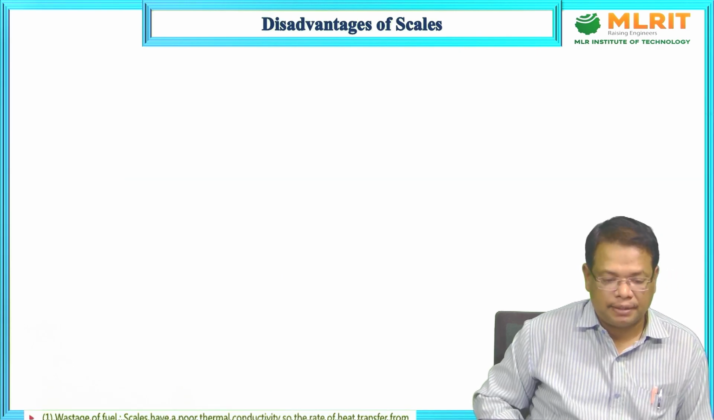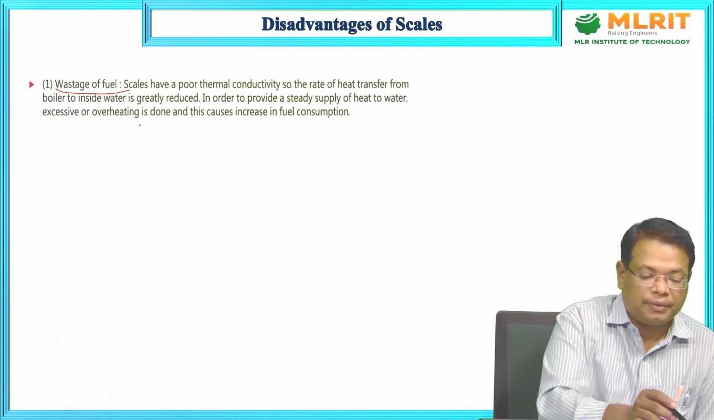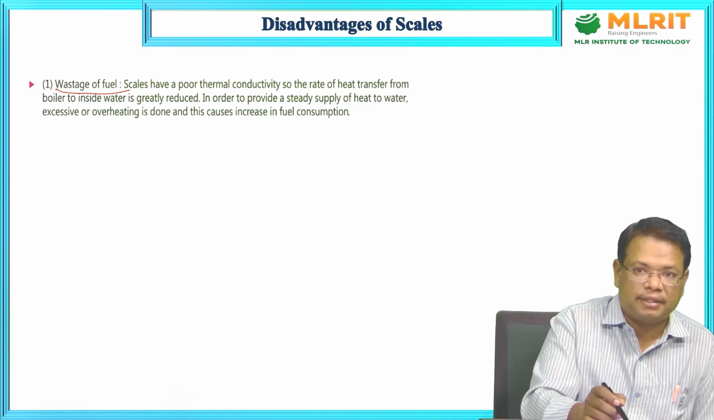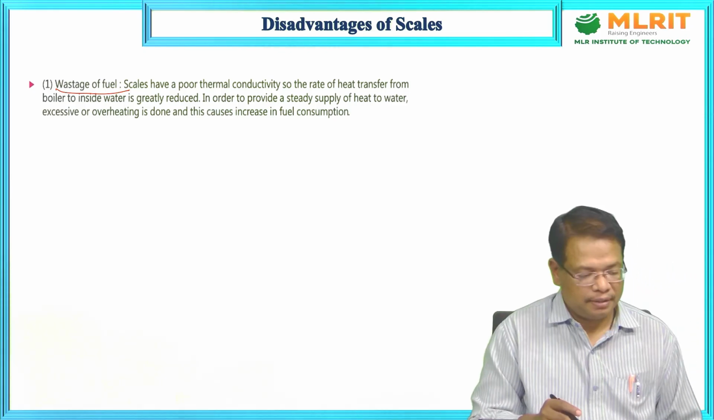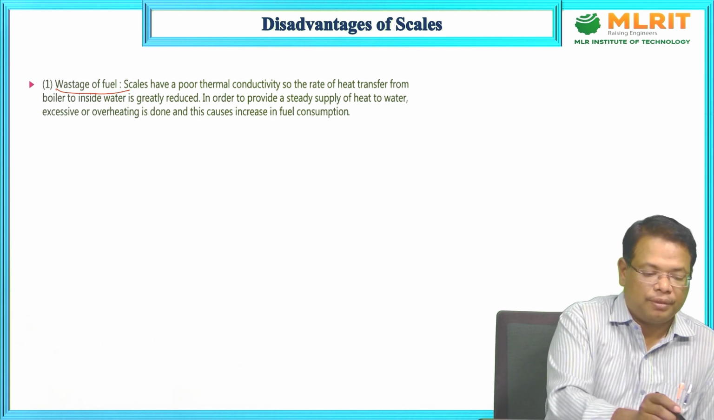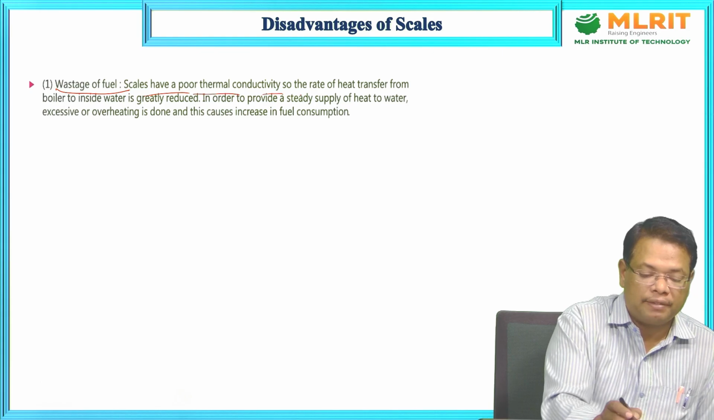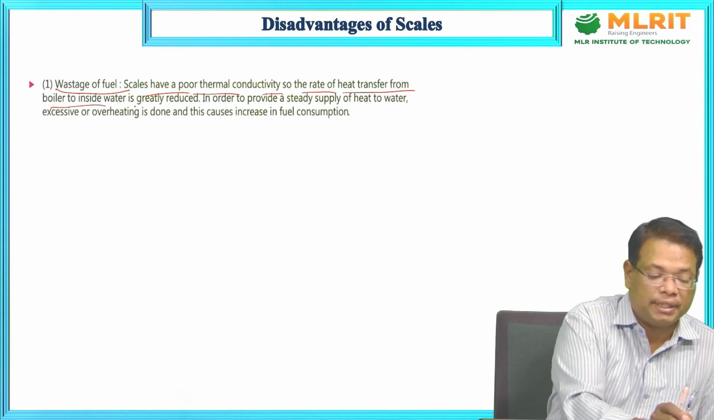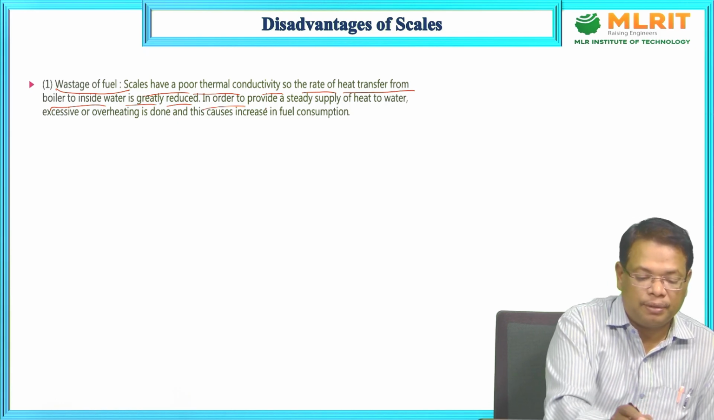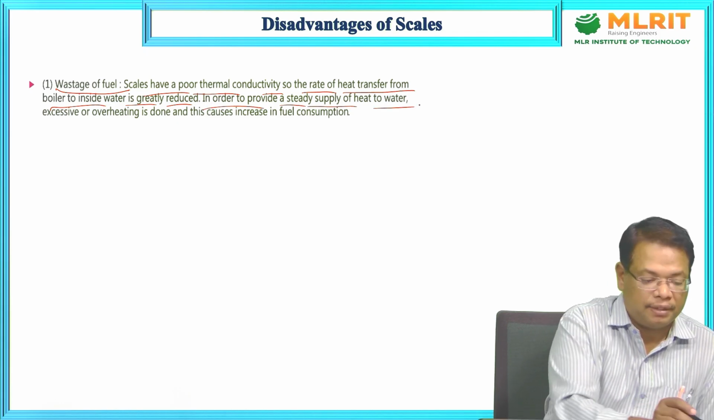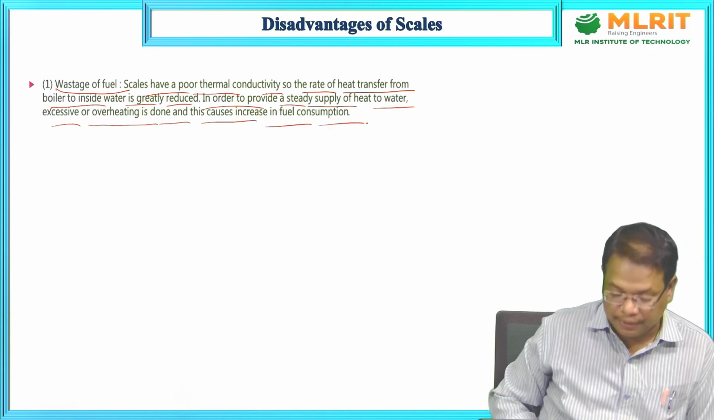Disadvantages of scales. Wastage of fuel. If the boiler has scales on its inner walls, then more and more heat must be consumed to make the steam. Scales have a poor thermal conductivity, so the rate of heat transfer from the boiler to the water inside is greatly reduced. So we have to give more energy. In order to provide a steady supply of hot water, excessive heating or overheating is done, and this causes an increase in fuel consumption.